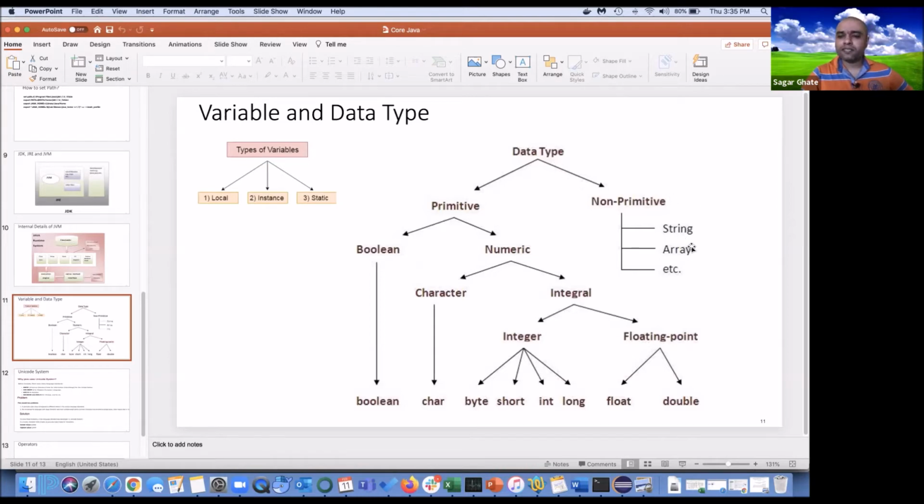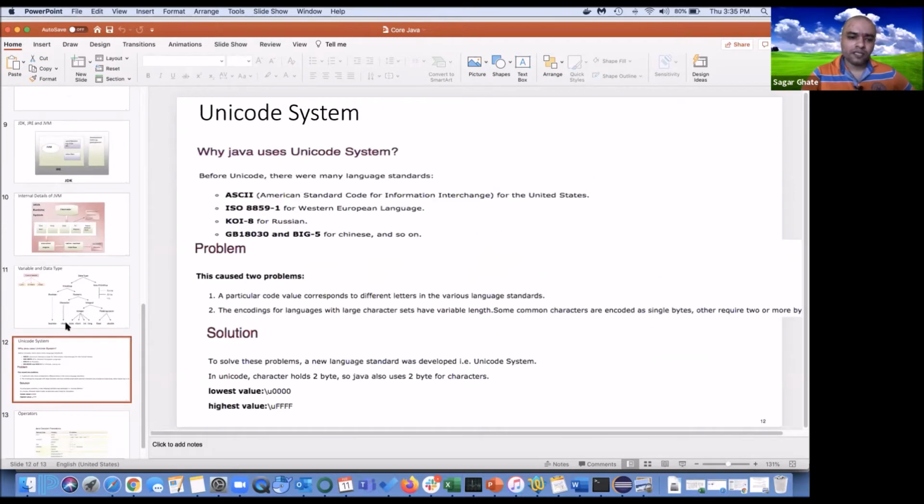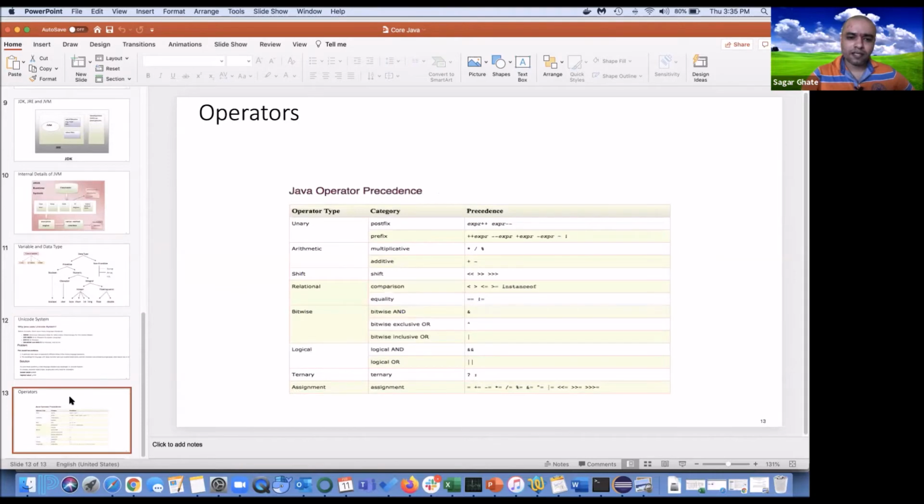Non-primitive, apart from string and array, are the user defined classes we are going to make, and the objects of those classes. Basically there are 8 primitive types: boolean, char, byte, short, int, long, float, and double. And then we have seen the Unicode system, and then operators, and we did plenty of working examples on operators.